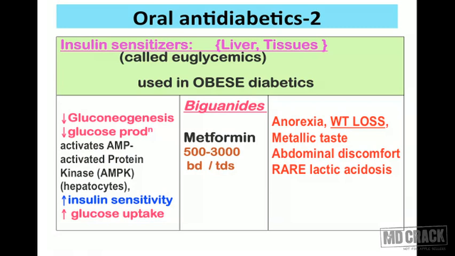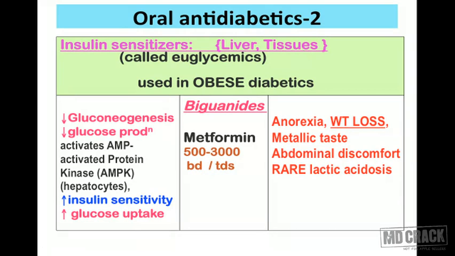The second slide about oral antidiabetics is about the insulin sensitizers. This is what I had said, that these could be the two approaches. One, increase the release of insulin, and second, increase the sensitivity of the insulin receptors. These drugs are mainly producing sensitization of the insulin receptor, so they are called insulin sensitizers. And when I am speaking, what could be their site of action? Obviously, the site of action is where insulin receptors will be present. And the sites include, important site is liver, and the second important site is all peripheral tissues.